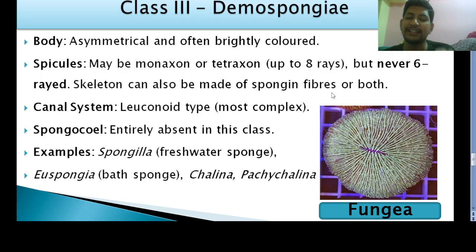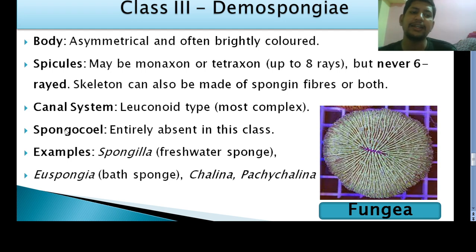In some cases the skeleton is made up of only spongin fiber. And the unique character of Demospongiae is that they have the most complex type of canal system, that is the leuconoid type of canal system. I want to make sure that there are 3 types of canal system, and in the next video we are going to study that. Asconoid type, syconoid type, leuconoid type. Of course, some books also give one more type, the rhagon type. We are going to study about that in the next video.